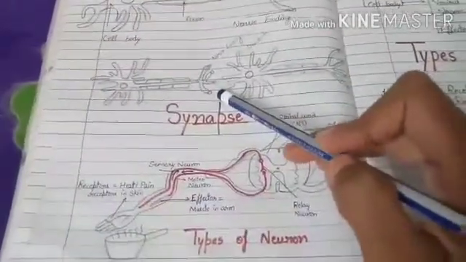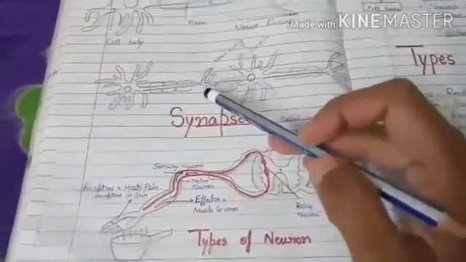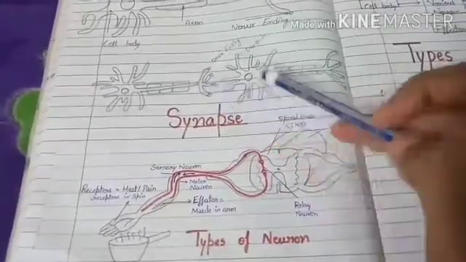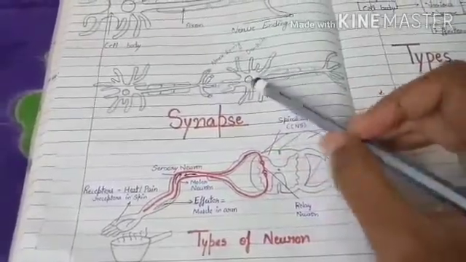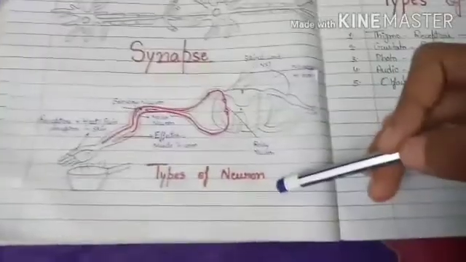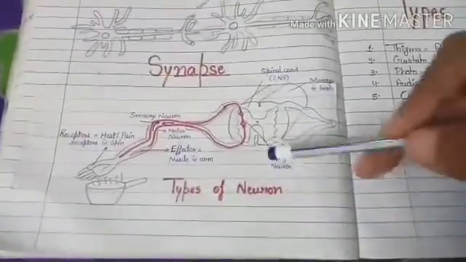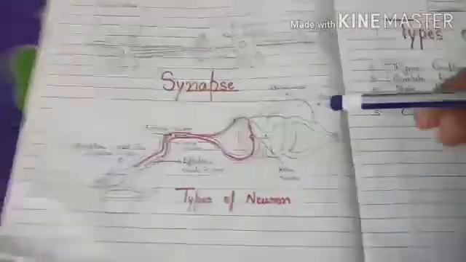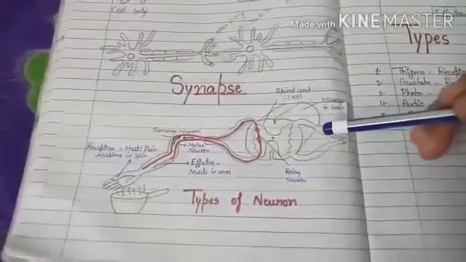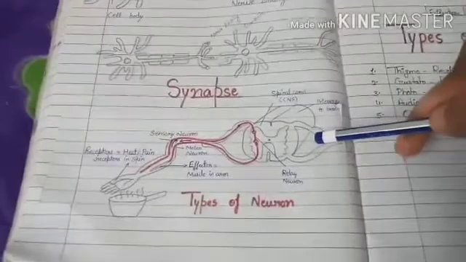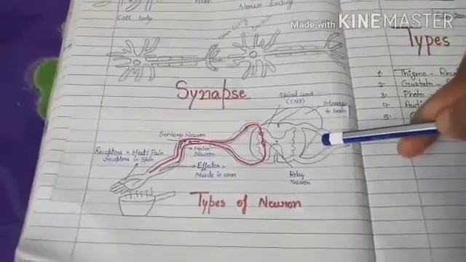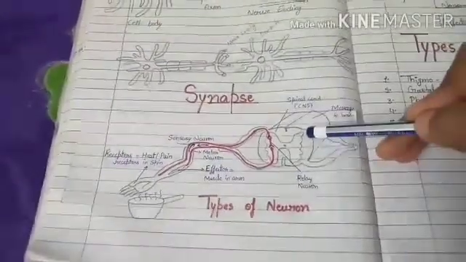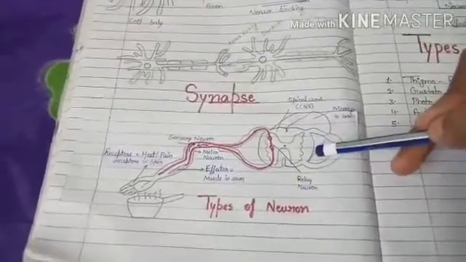At the synapse, the nerve ending carries the electrical energy and converts it into chemical energy for further transmission. There are three types of neurons: sensory neuron, motor neuron and relay neuron. The sensory neuron senses the stimuli and carries them towards the CNS, the motor neuron comes with the decision in response to the stimuli, and the relay neuron connects the sensory and motor neurons.